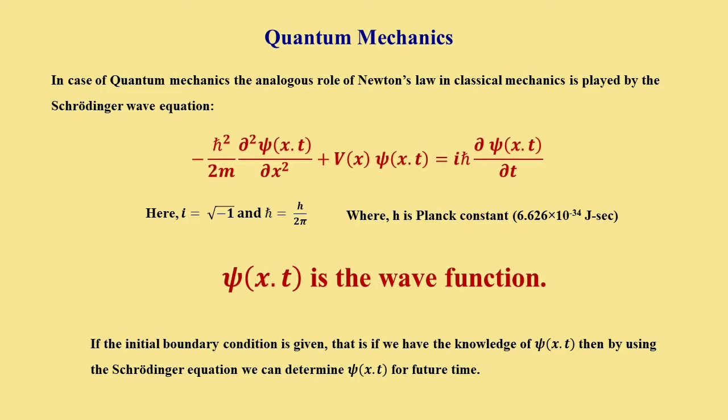Psi is a function of both position and time, so the partial derivative is there. Plus V(x), where V is the potential of the system, a function of position only, times psi(x,t), equal to i h-bar del psi by del t, where i is root over of minus 1.